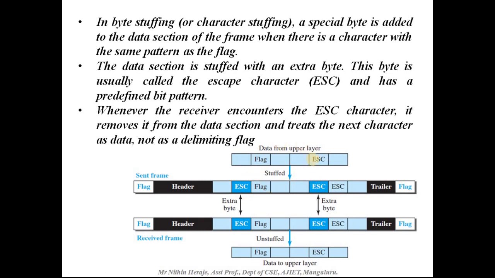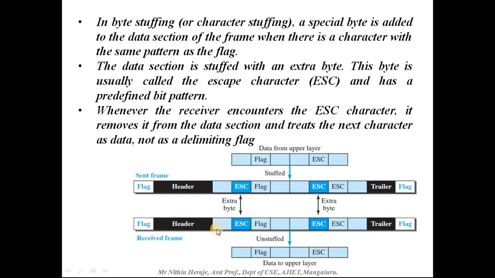For that, the strategy used is byte stuffing. If you look at this, there is one byte being stuffed, which is nothing but an extra byte. We call it an escape byte or escape character, just before the flag pattern. And before the escape pattern itself, we have added one more extra byte, which is an escape character.